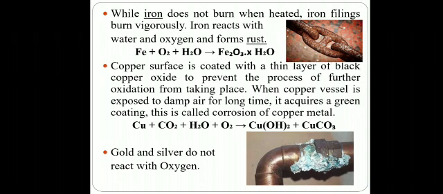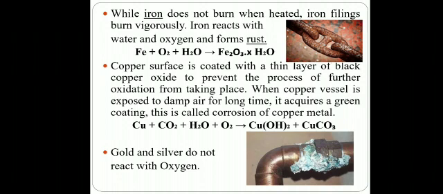Similarly, we have seen some green colour coating on copper vessels. That copper vessel also corrodes in the presence of oxygen and water. And the reaction becomes copper plus carbon dioxide, CO2, plus H2O, which is water, and O2 will give you Cu(OH)2, which is copper hydroxide, and CuCO3, which is copper carbonate.